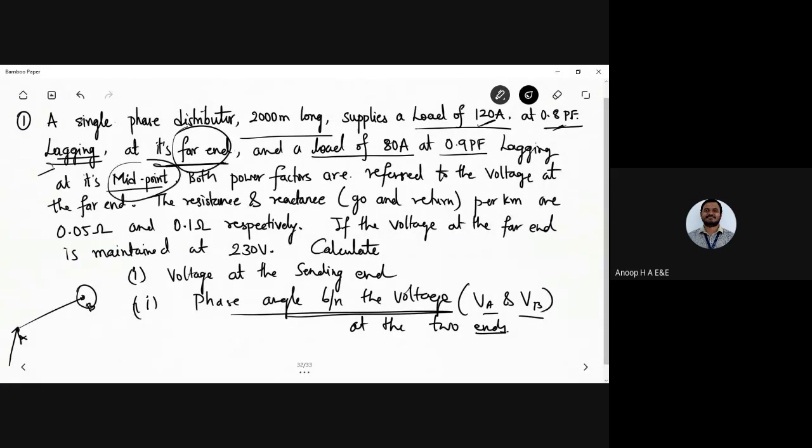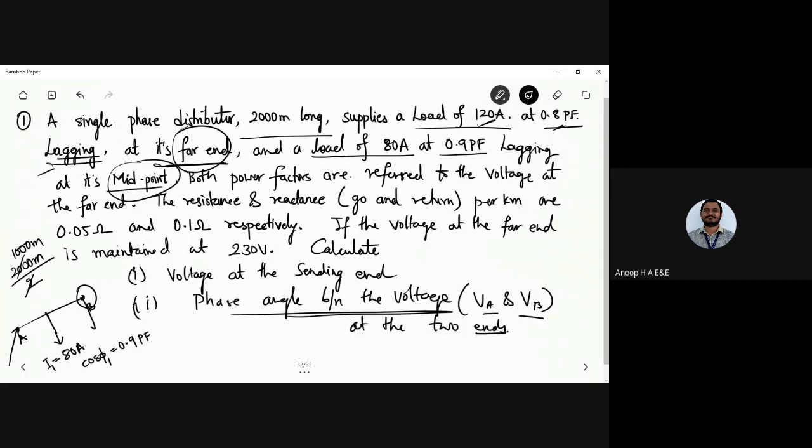Can anyone tell me what is the midpoint of a 2000 meter long distributor line? It would be 1000 meters. So exactly at the midpoint you have a load which is to be tapped. It is 80 ampere, I call it I1, 80 ampere, and its corresponding power factor is 0.9.